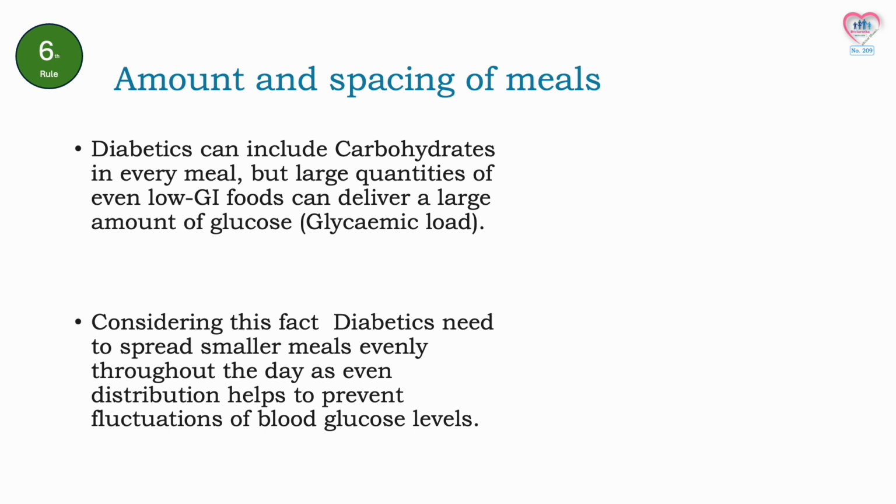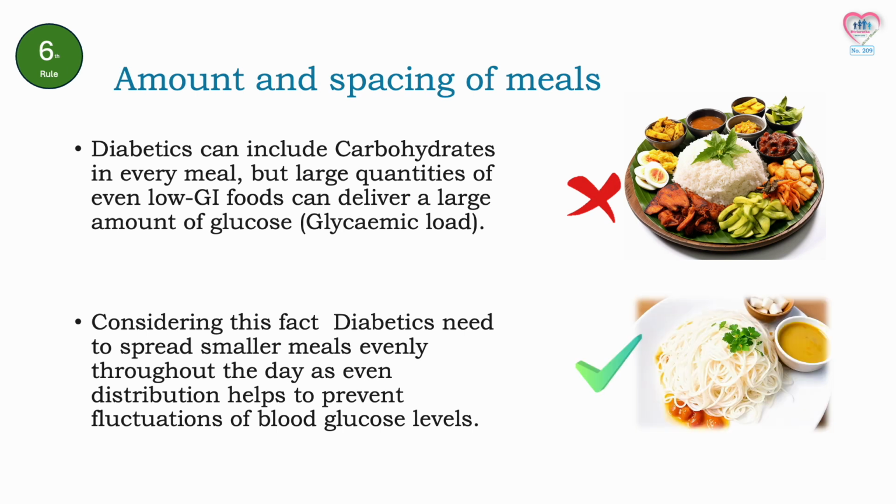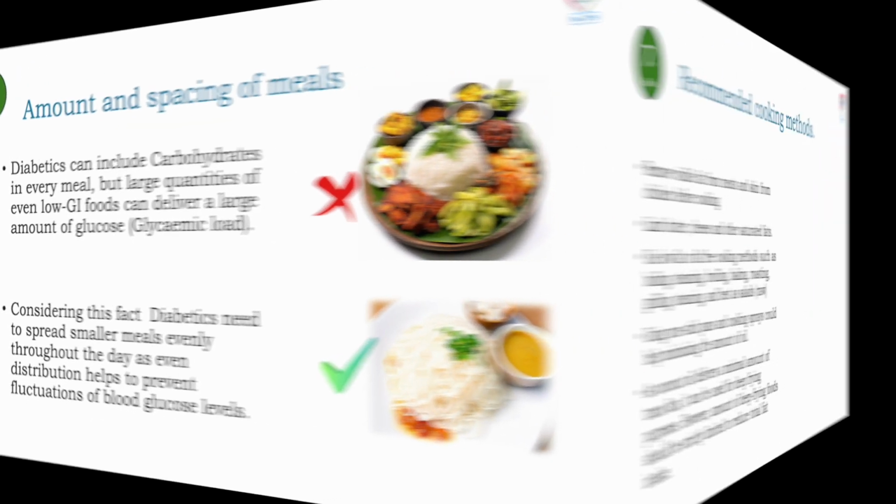The sixth rule is about the amount and spacing of meals. Diabetics can include carbohydrates in every meal, but large quantities of even low GI foods can deliver a large amount of glucose. Considering this fact, diabetics need to spread smaller meals evenly throughout the day as even distribution helps to prevent fluctuations of blood glucose levels.